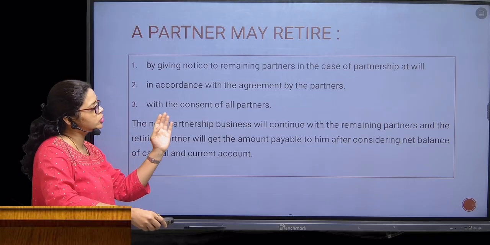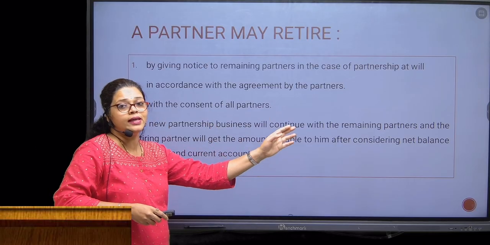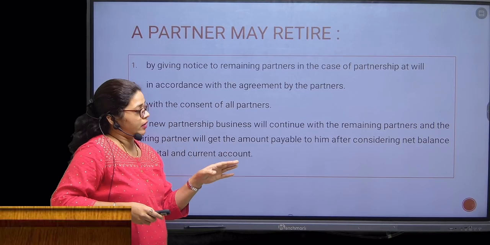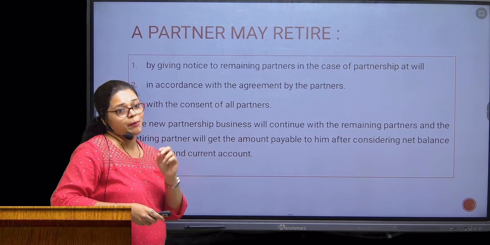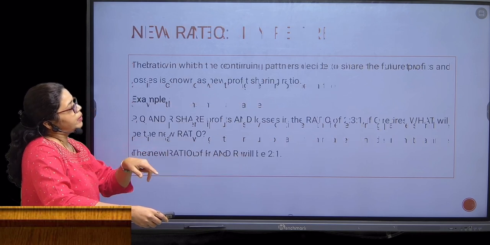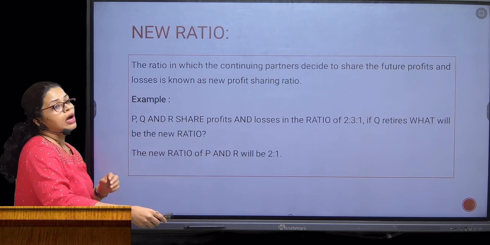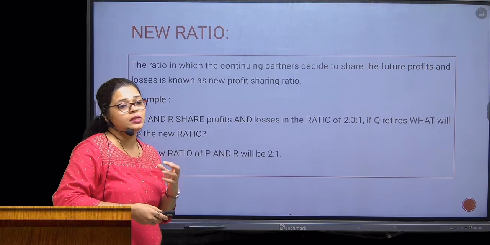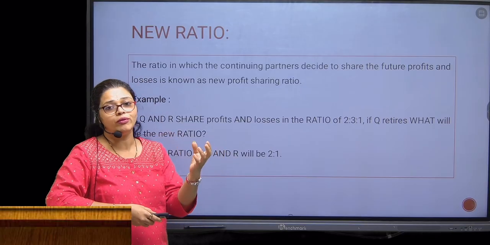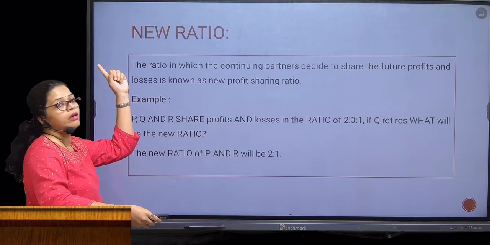So the business will continue with the remaining existing partners, and the amount payable to the retiring partner will be settled considering his net capital and current account. This is also an important part of retirement. After retiring, the existing partners carry on the business, and to share the profit and loss, they have to calculate the new ratio.